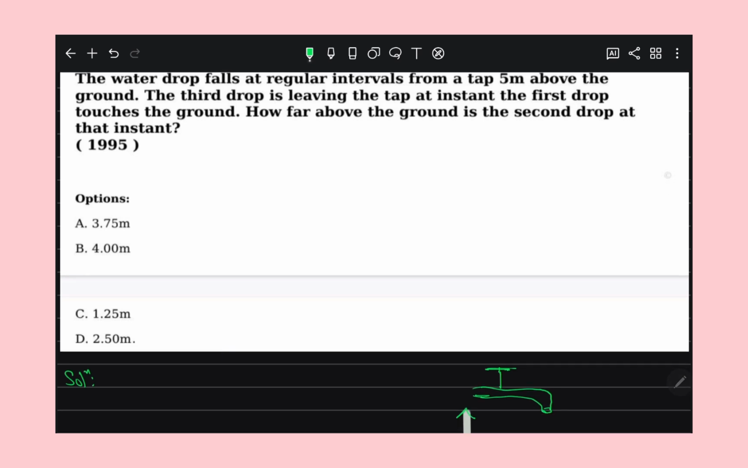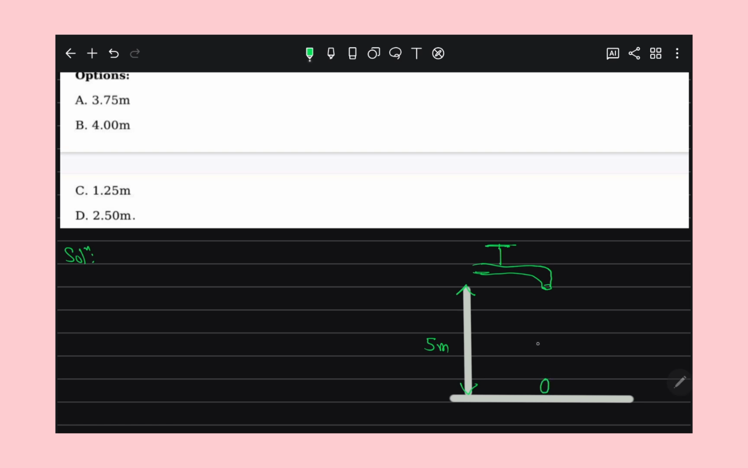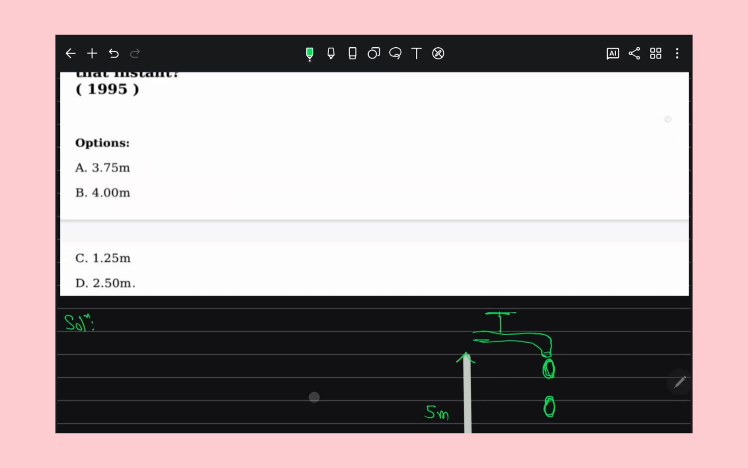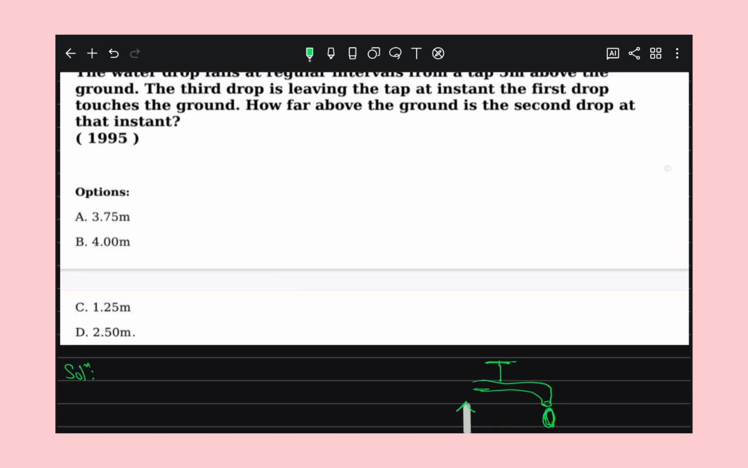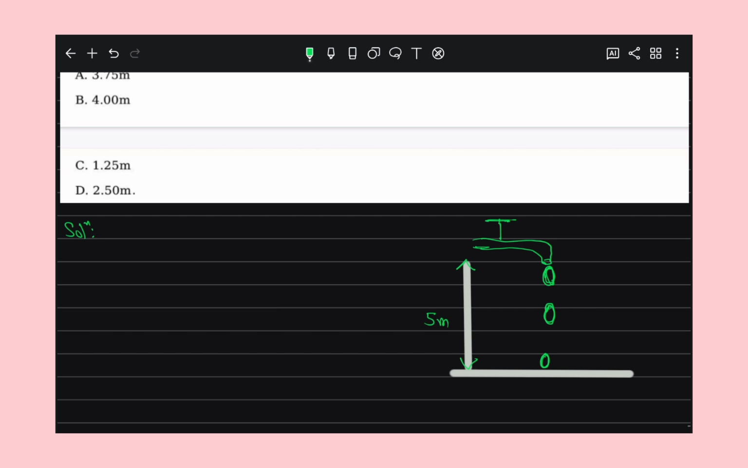The third drop is leaving the tap at that instant when the first drop touches the ground. Means when there is one drop, there is a second drop, there is a third drop, right? So when the first drop touches the ground, the third drop is leaving the tap at that instant. So how far above the ground is the second drop at that instant? Means what is the height of the second drop from the ground? This thing they are asking, right?